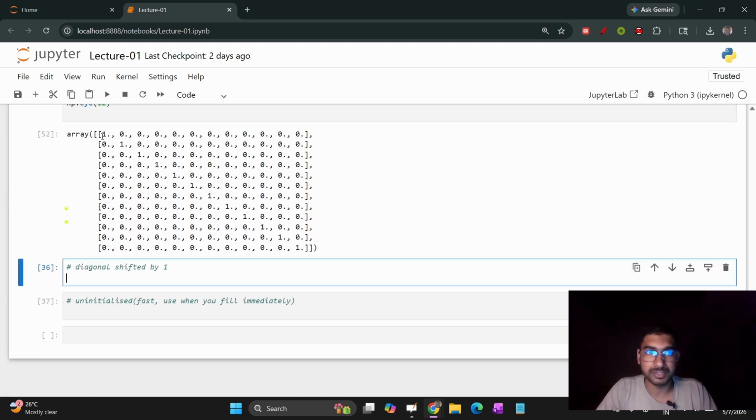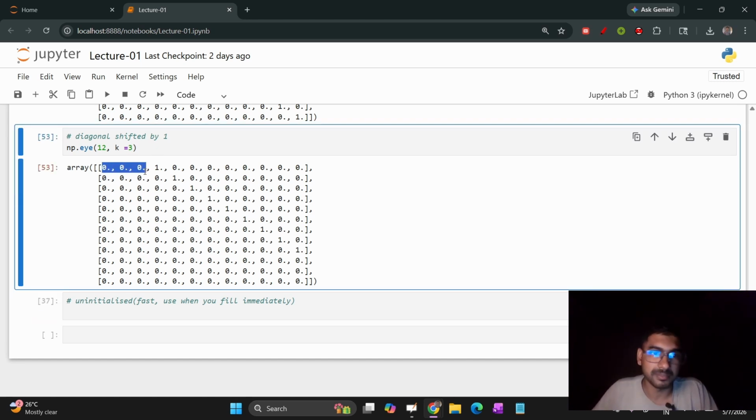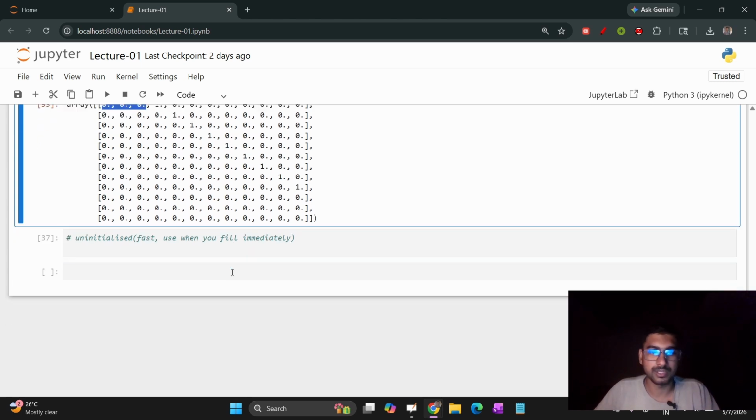What if I want to shift this 1 by 1 place or 2 places or 3? You can use this eye function like this also, np.eye, we have this 12 comma k equals 3. Let me show you what it does. It actually shifted the 1s, the diagonal elements, by three places. So you can see the diagonal element is shifted. This is how you can use it.